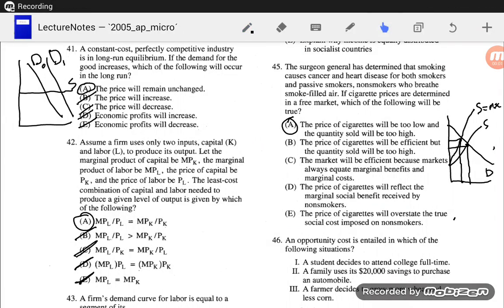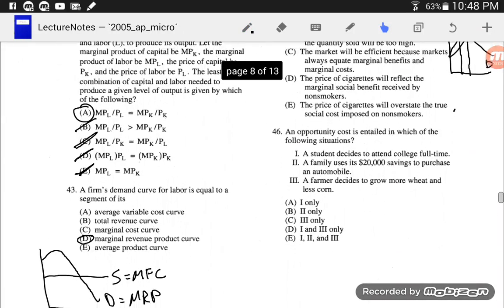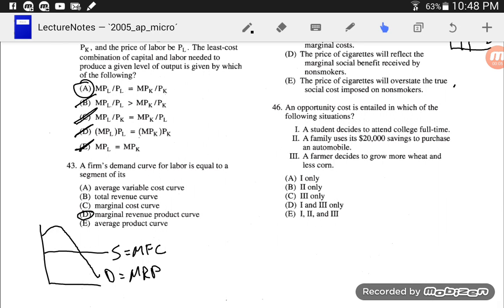Right, we are to the home stretch. The last 15 problems here on the 2005 AP Microeconomics multiple choice portion of the test. And again, I'm just kind of going through the problems. I'm trying to pause briefly so you have a chance to pause your video and try and answer the questions. And then I go through kind of my train of thought. Hopefully that helps you out as you are trying to answer these questions when you take the AP test, or questions like these, I should say.